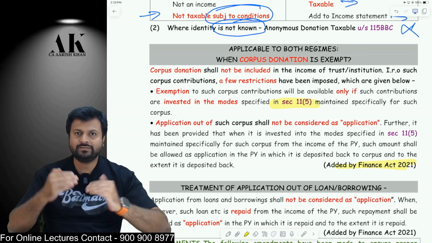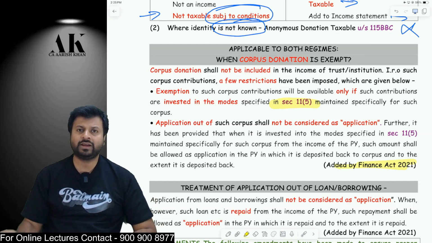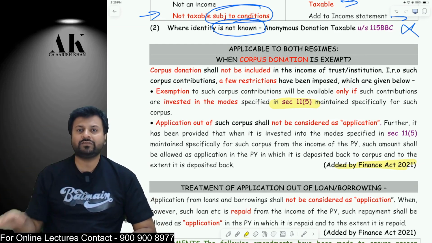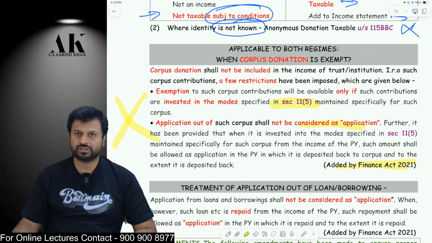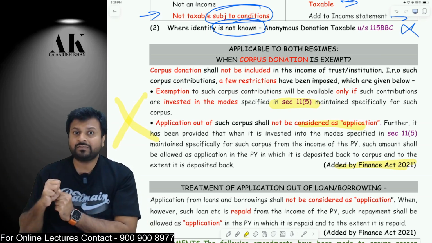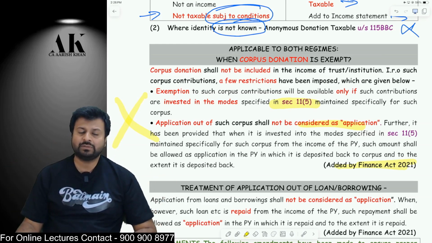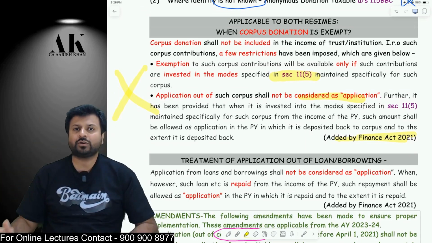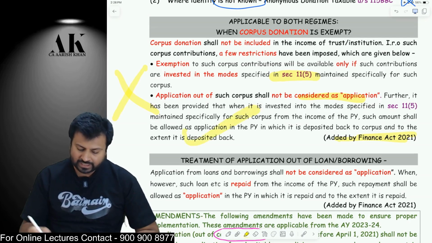Suppose I received 100 crore rupees as corpus donation, I have to invest that 100 crore in the mode specified in 11.5. Then only that 100 crore is exempt. Now, in the next year, when you withdraw that money from the corpus donation and you apply that for the objects of the trust, that is not allowed as an application. So in the next year, when you withdraw that money from the 11.5 mode and apply that for the objects of the trust, it will not be allowed as an exemption. It will not be allowed as a deduction. It will not be allowed as an application. Yes, but when you earn some income next year and again deposit it back in the corpus, in that year you are going to get the deduction.